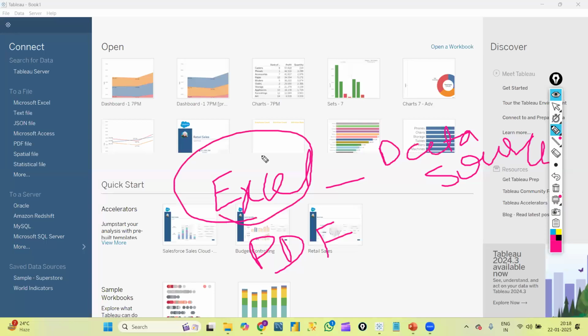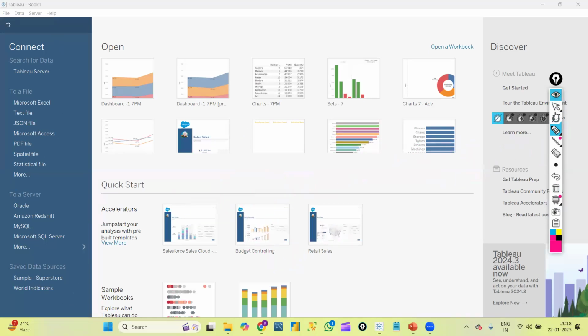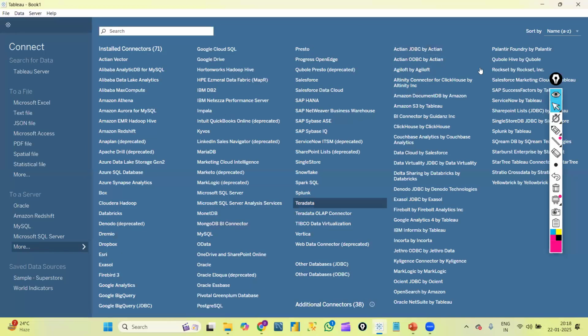From wherever we are getting data, we call it a data source. So the list of all the data sources we can see in the connect panel here. If I click on the more option here, we have this many data sources available in Tableau Desktop. Accordingly, we can connect to anything and create the graphs.